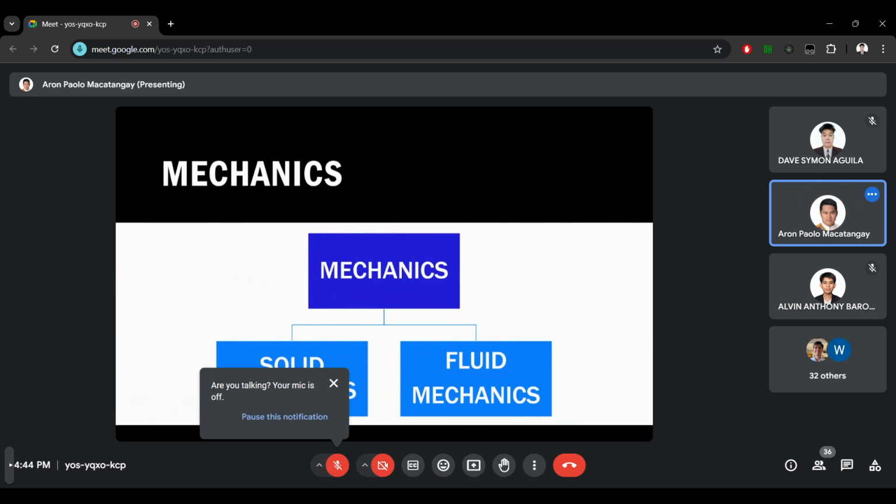Now, mechanics, or I would simply call it F equals ma, can be applied for solids, liquids, and gases. But liquids and gases, I will collectively call them fluids. Okay? So when I say fluids, I mean both liquids and gases. So it means mechanics, or F equals ma, can be applied to solid objects. So what are examples of this? So this is your box on the table, maybe a ball rolling on a floor.